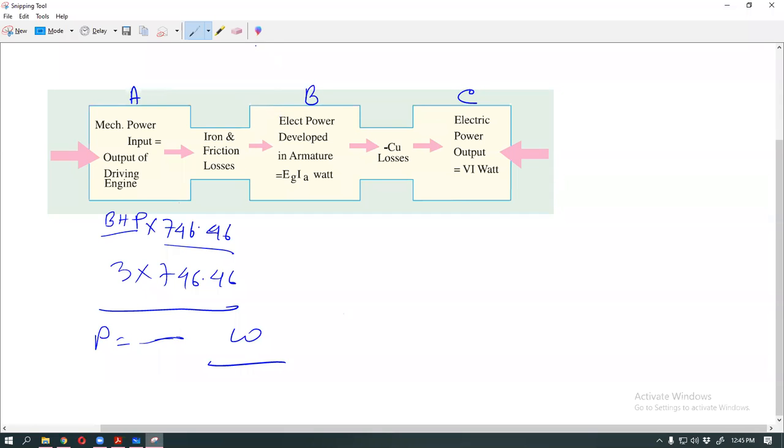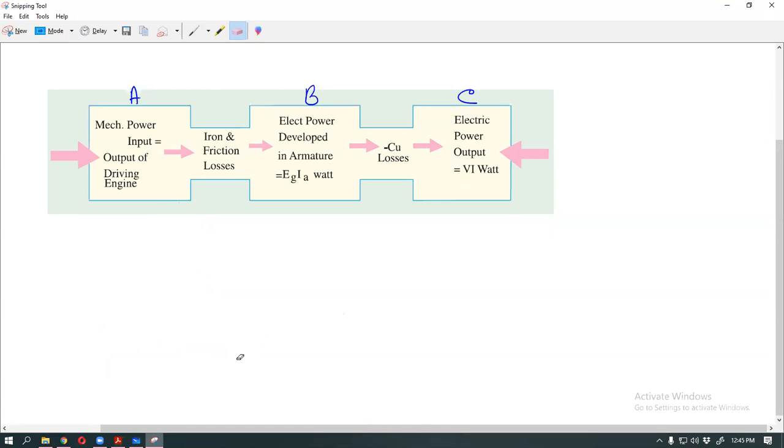So this part has another name, BHP. Power value is BHP into 746.46.